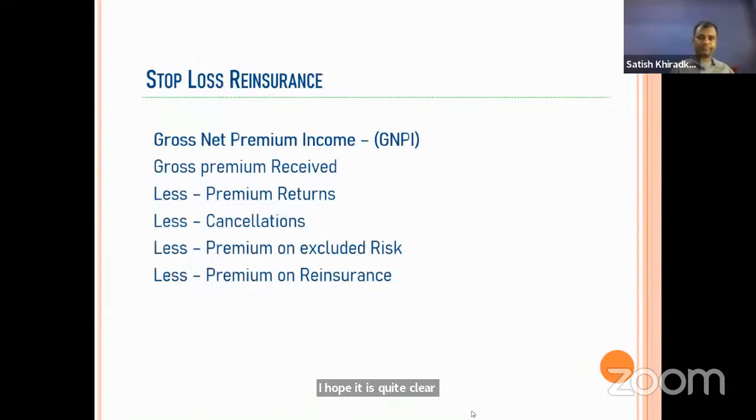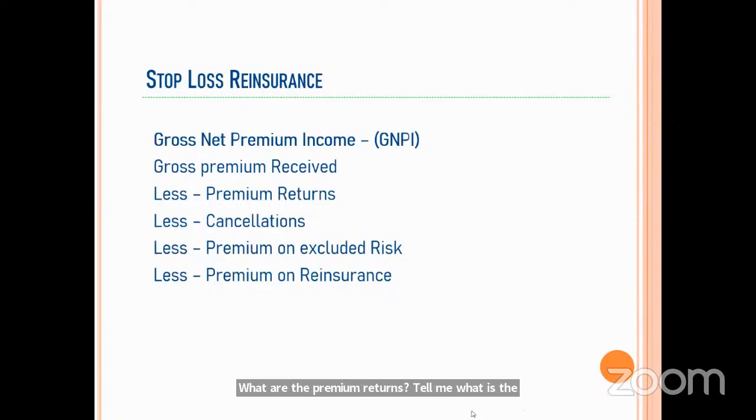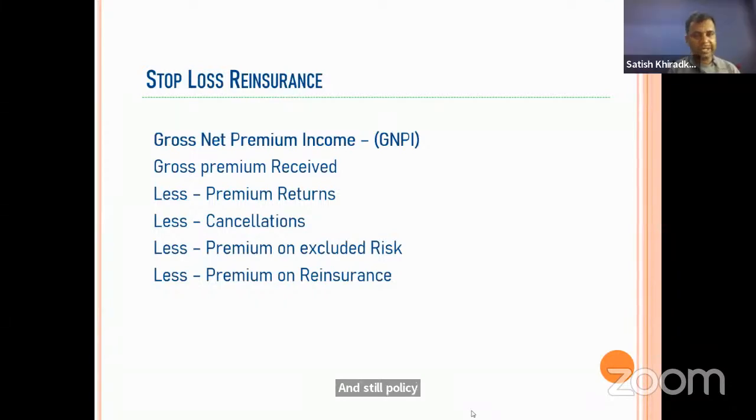Now, I told you, GNPI. GNPI is gross net premium income. Sometimes for one or two marks, they can ask the full form of this. In GNPI there is a formula: gross premium received less premium returns. What are the premium returns? Tell me. Cancellation of policies. Cancellation is another thing that we also deduct.